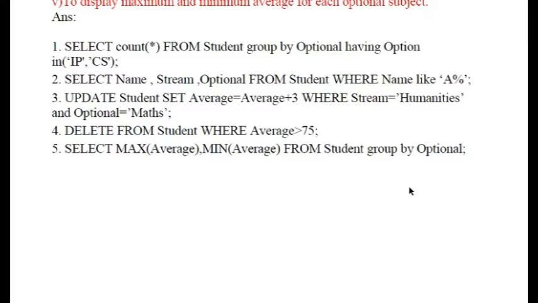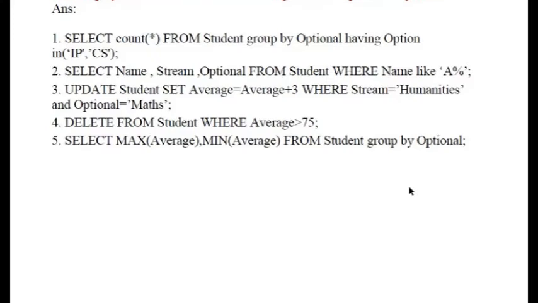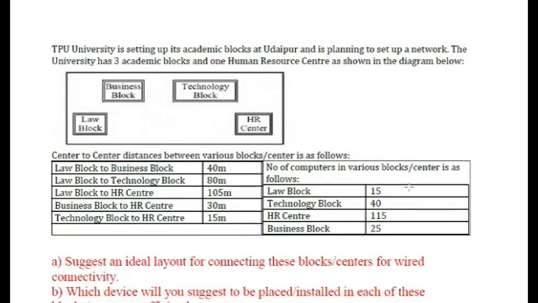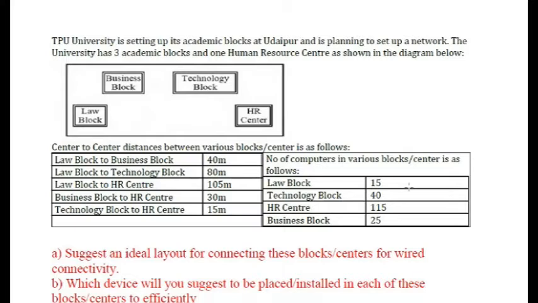Next we have to increase the average of all the students by 3. So for that I've taken update student set average accordingly. The main purpose is that you just need to understand the statement. As soon as you understand the statement, automatically you will be able to solve this SQL question. Now, to delete all the students who have average more than 75, what I am going to do is delete from student where average is greater than 75. To display maximum and minimum average for each optional subject, select maximum average, minimum average from student group by optional.